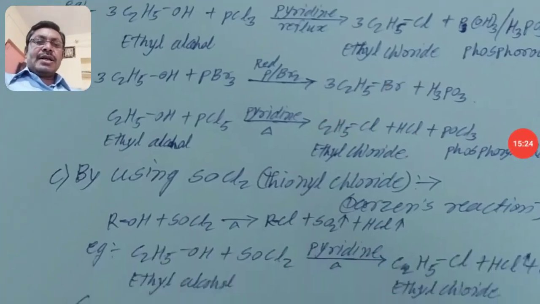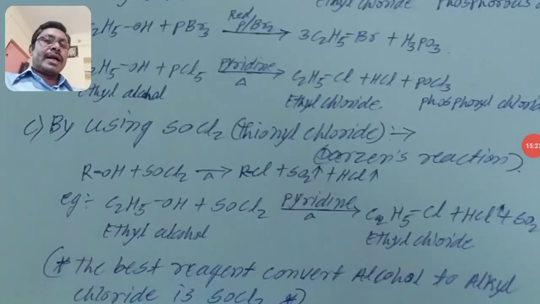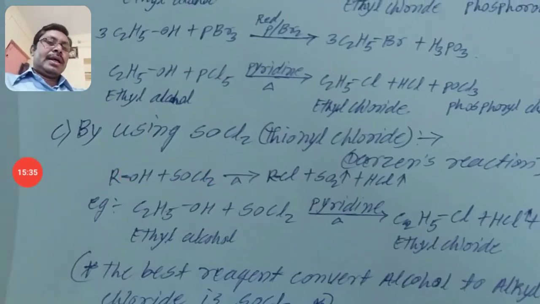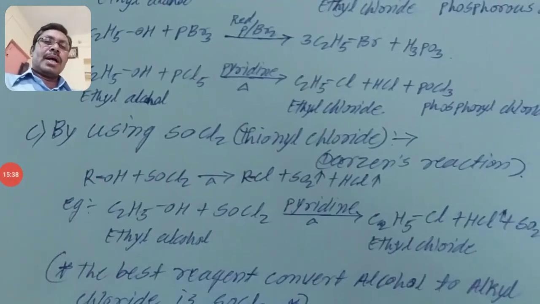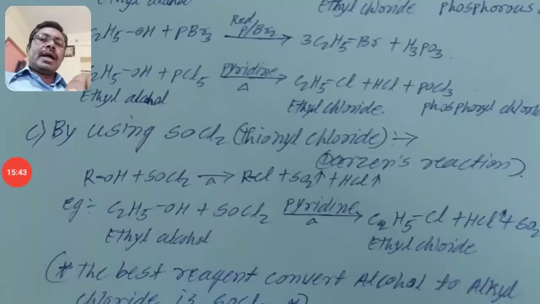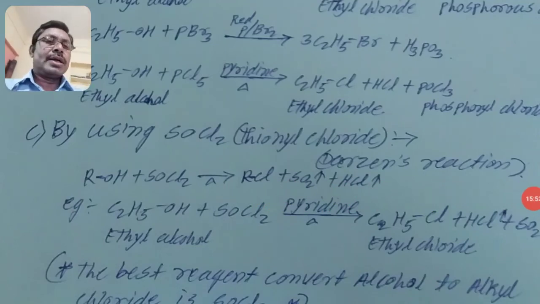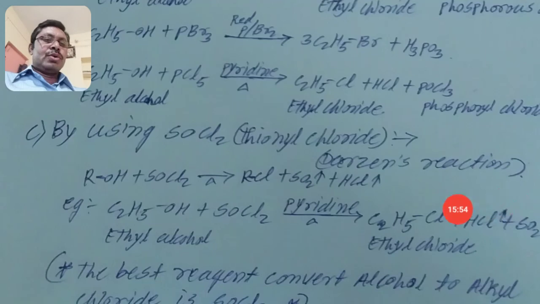The next reagent is thionyl chloride. Using thionyl chloride, how will you prepare alkyl halides from alcohol? By using the reagent thionyl chloride. Thionyl chloride, when reacted with an alcohol, gives an alkyl chloride with byproducts SO2 and HCl. These two are gases, and that reaction is known as Darzens reaction.